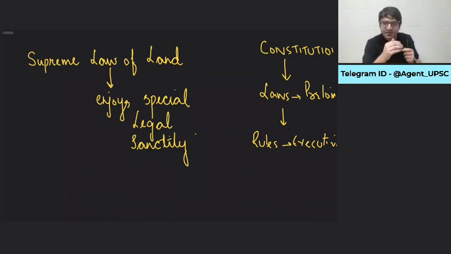If you look at the hierarchy, at the top we have the constitution. Then we have the laws passed by the parliament. Then we have the rules made by the executive. So what is the difference? Can you tell me what the difference is between the laws and the rules?